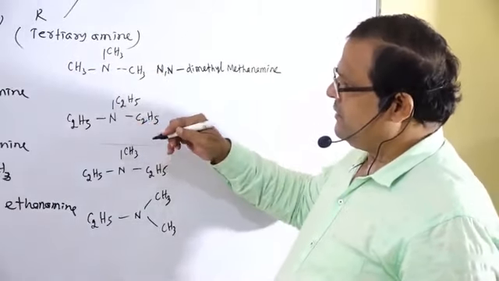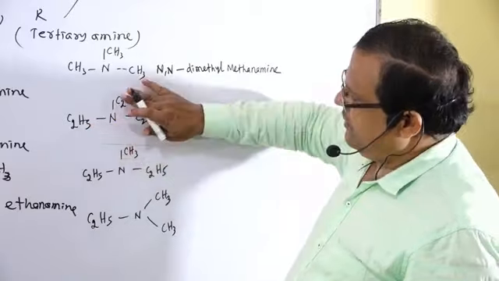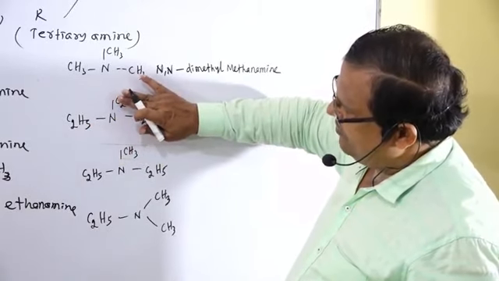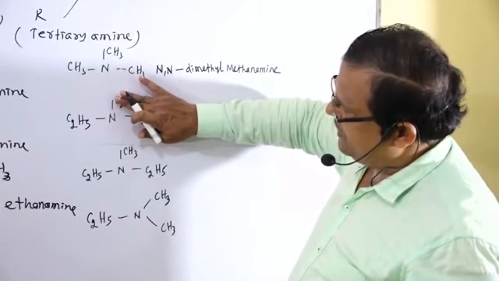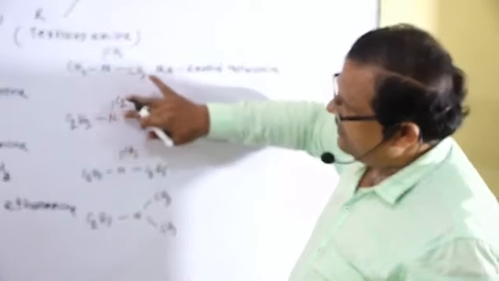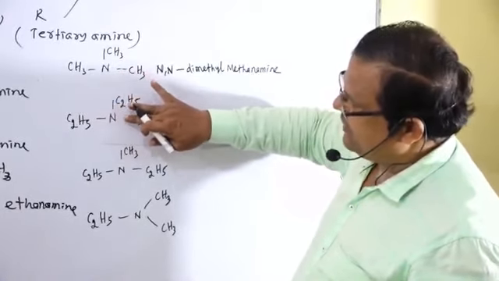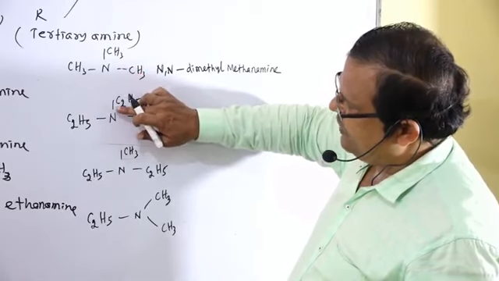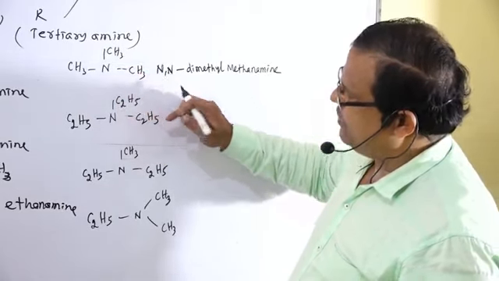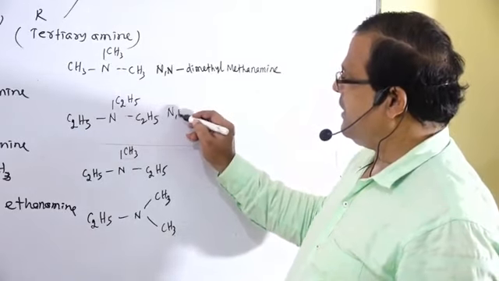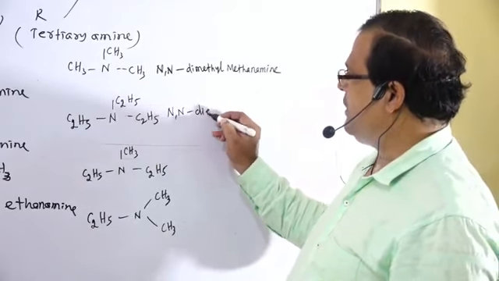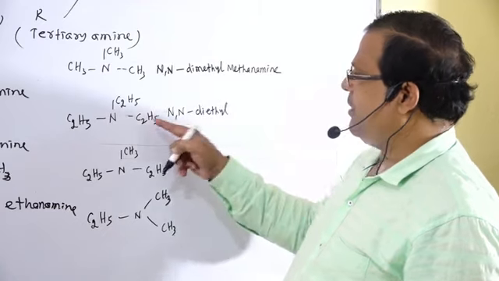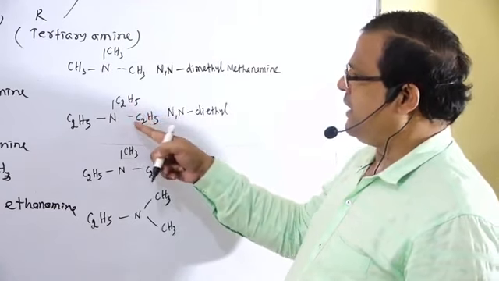So next one, if these two groups are not there, then that is treated as ethanamine, C2H5NH2. So these two hydrogen atoms are replaced by two alkyl groups. Then N,N-diethyl: N-ethyl, N-ethyl, N,N-diethyl ethanamine.